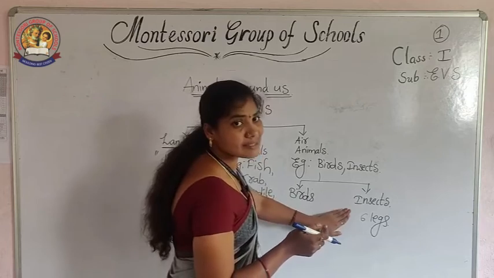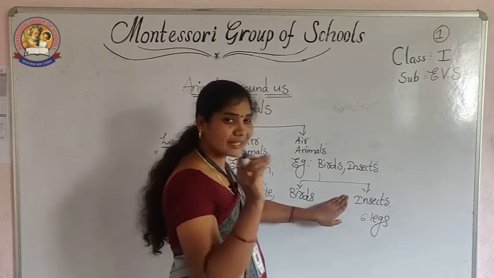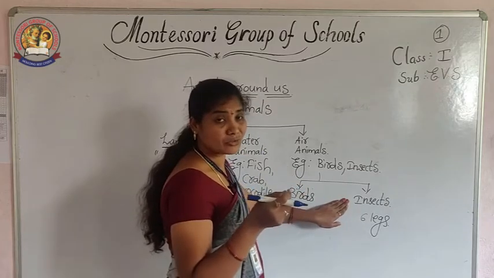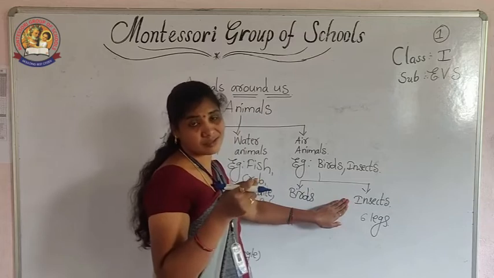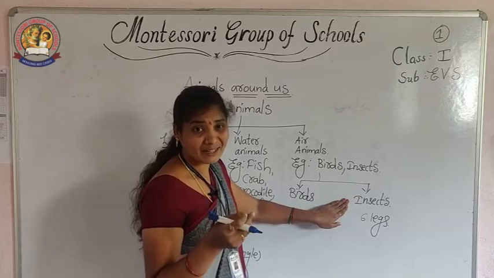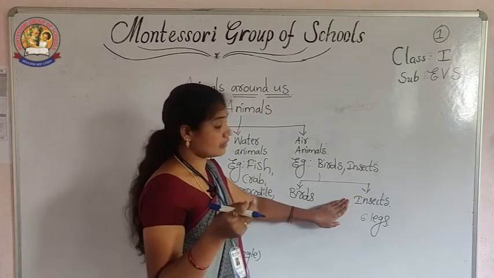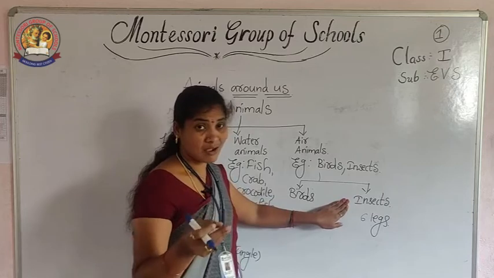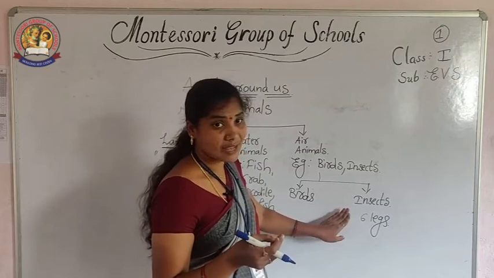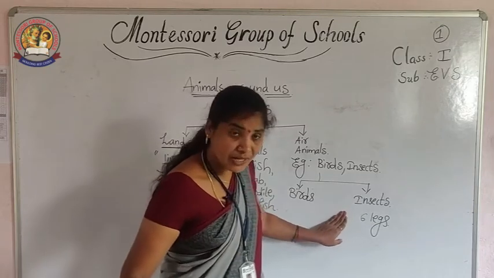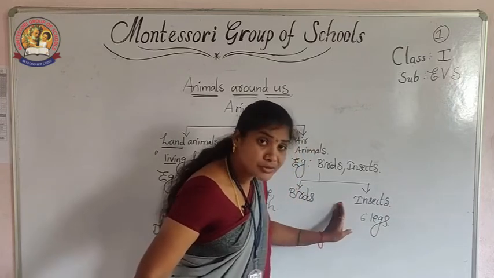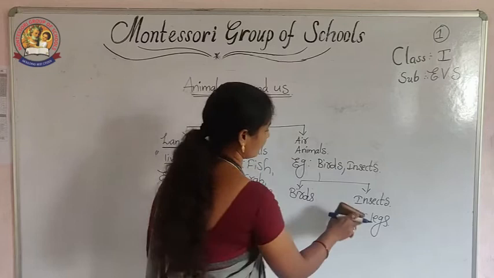Insects have 6 legs. Those are very tiny creatures. Some of them, like mosquitoes, cause diseases to us, such as dengue, typhoid and malaria. In insects also 2 types are there: some are harmful and some are useful to us. Insects have 6 legs, and with the help of those legs it can walk on the ground, and by using wings, it can fly in the air.